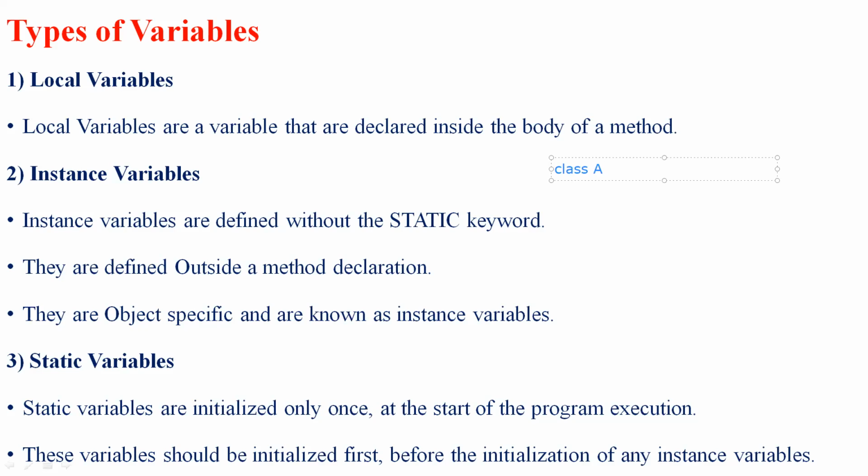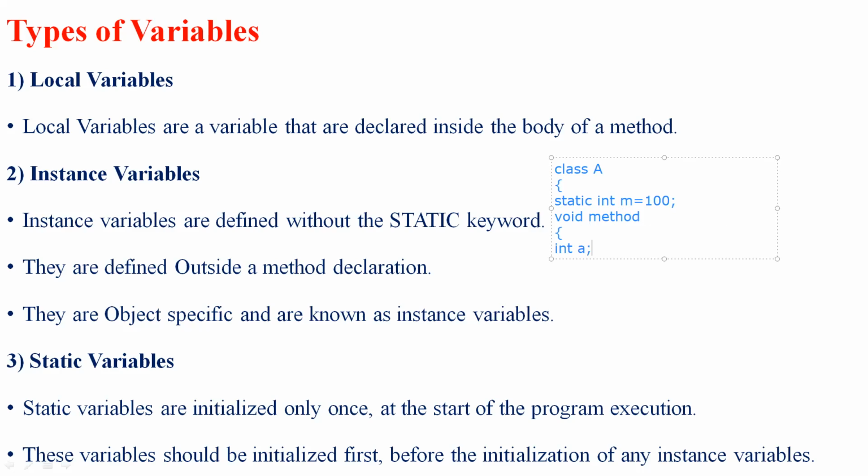Consider an example scenario. I write a program for class A. If I want to declare a static variable, first I need to initialize the static variable at the start of the program. So static int m, and I hold the value for integer m as 100. Then I have a method. Inside the method, I need to have some int a.